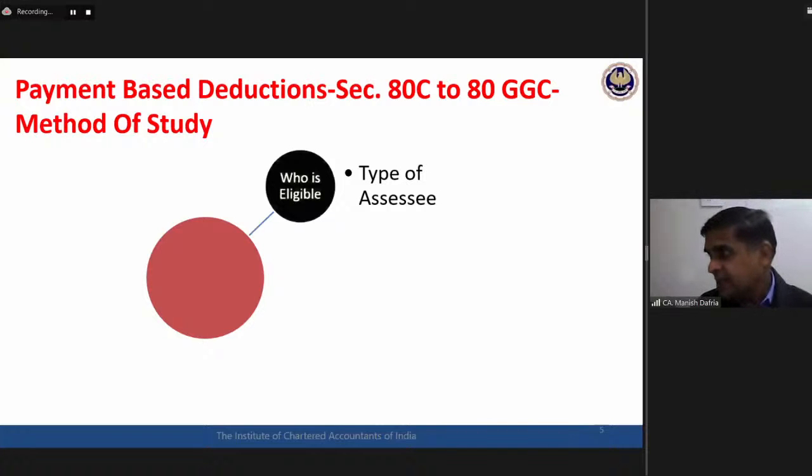Sumit from Jaipur, which is Central India, says only residents. Good. Ramaiya from Tiruvananthapuram says individual. Individual is okay, but which individual, resident or non-resident? Sumit says only resident.